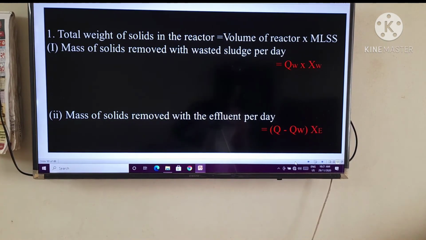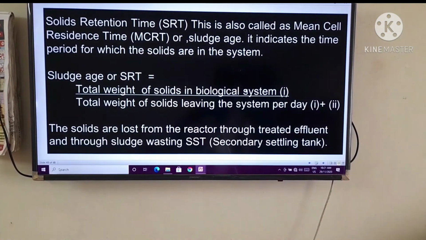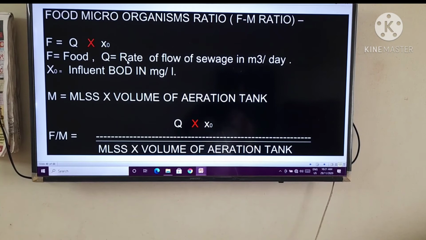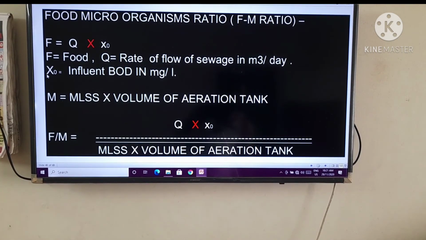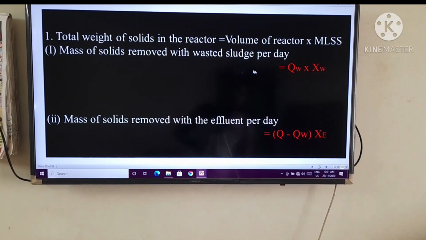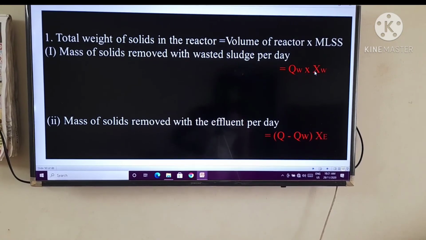You already know that Q is the rate of flow of sewage in m³ per day and X0 is the influent concentration. So you have to concentrate on the discharge and influent.